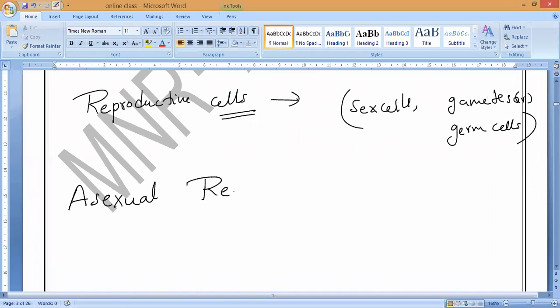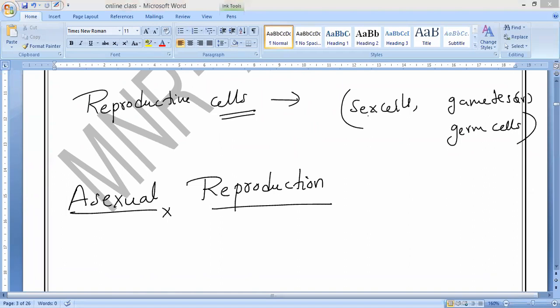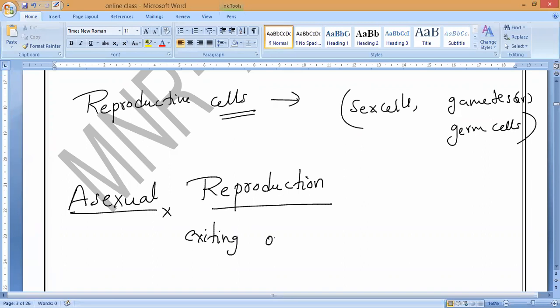Can anybody say what is asexual reproduction? Asexual reproduction means what, guys? Yes, please. Parent. So if you observe here, in asexual reproduction, the offsprings arise from the existing organisms. New organisms are coming. Yes or no?